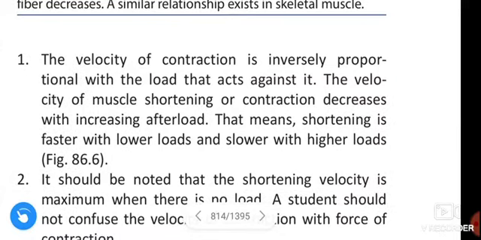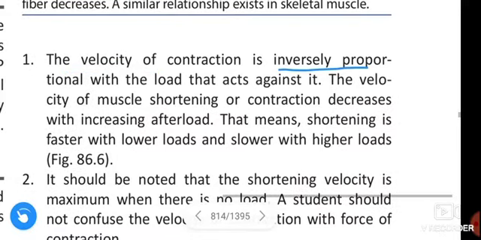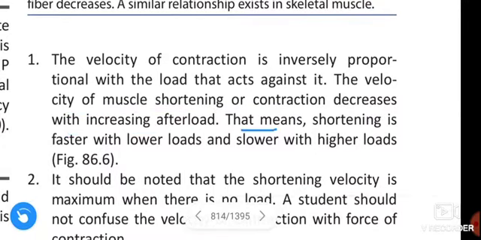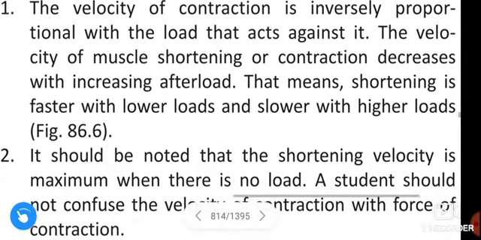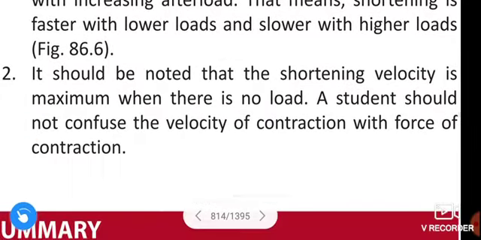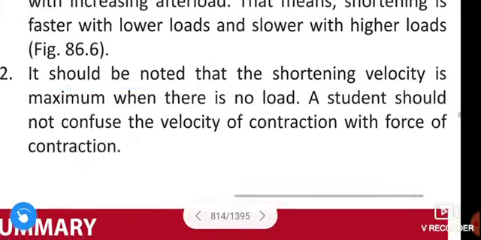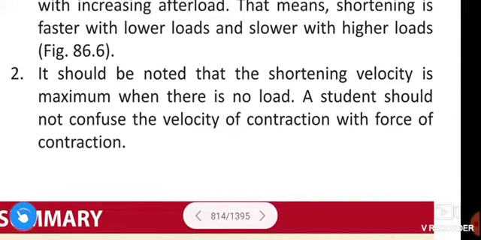The velocity of contraction is inversely proportional to the load that acts against it. The velocity of muscle shortening or contraction decreases with increasing afterload. This means shortening is faster with lower loads and slower with higher loads. It should be noted that shortening velocity is maximum when there is no load.